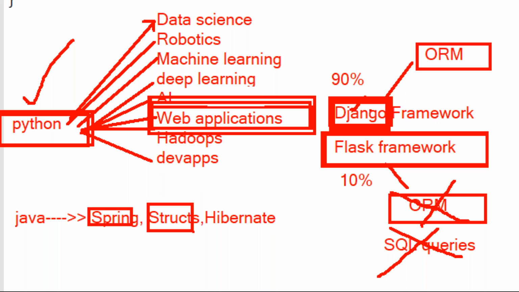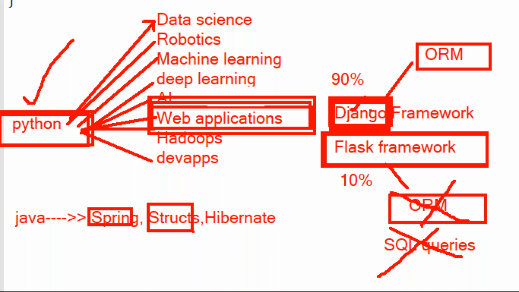As a developer, we are not going to create an admin application; by default it comes along with Django in our projects. But if you are using the Flask framework, then for admin interaction purposes we need to develop the admin application separately. So that is one benefit in Django.